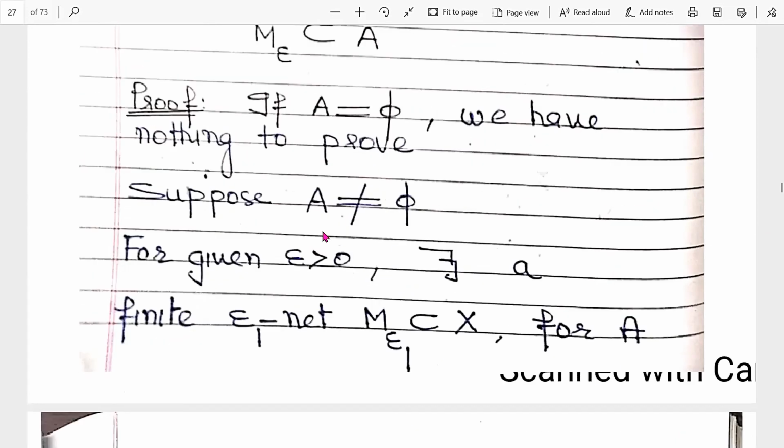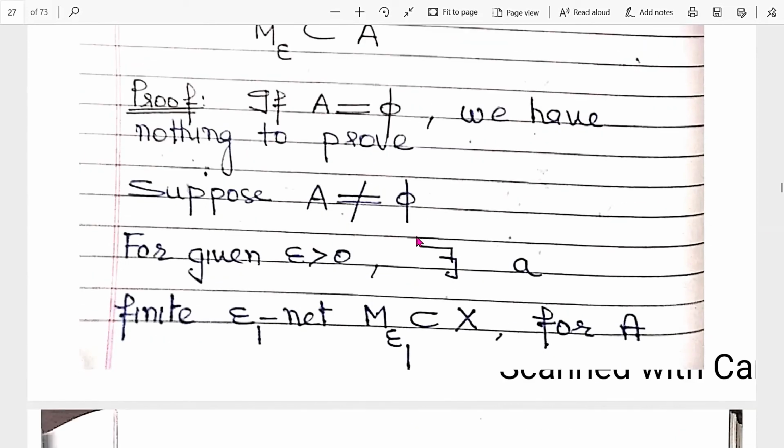If A is not empty, suppose A is not empty, then by definition, for given epsilon greater than 0, there exists an epsilon net. What is an epsilon net? M epsilon 1, which is part of X, for A. This is an epsilon net for A. Here it is a part of X, not part of A. Our purpose is to show that it is a part of A. Clear? So this is a part of X. So this is an epsilon net for A, but part of X.